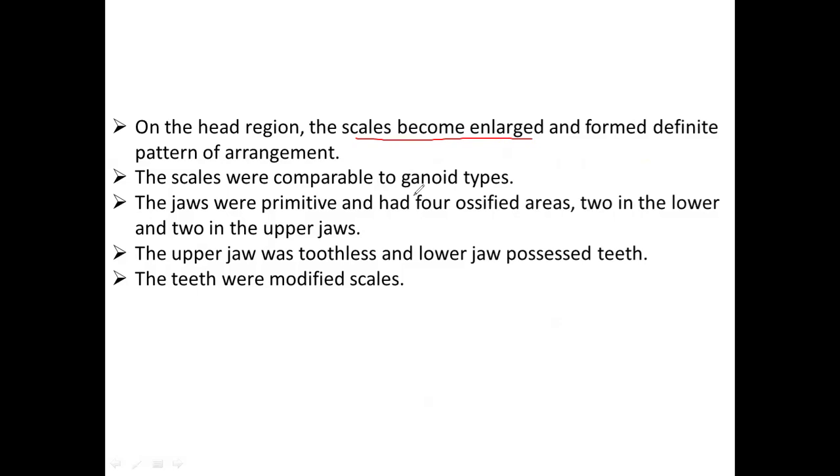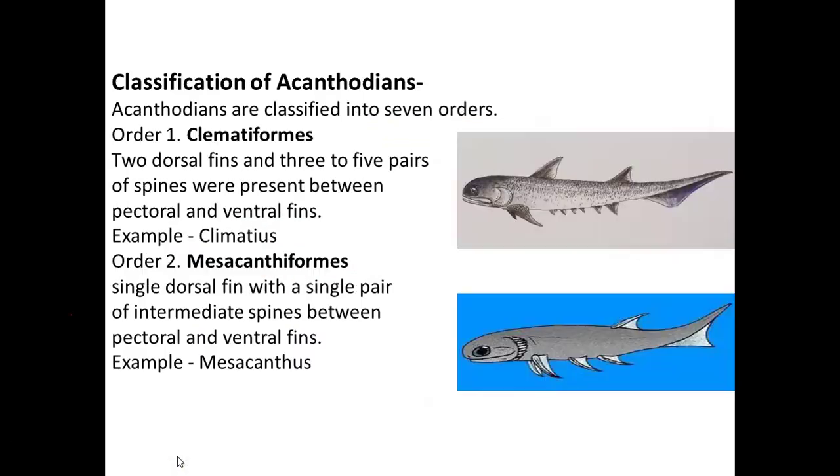Generally ganoid type of scales are present. Coming to the jaws, they were primitive type of jaws. They have two ossified areas in the upper jaw and two in the lower jaw. Generally the upper jaw has no teeth and the lower jaw has teeth. The teeth are nothing but modified scales. So these are all the general characteristics of Acanthodi.